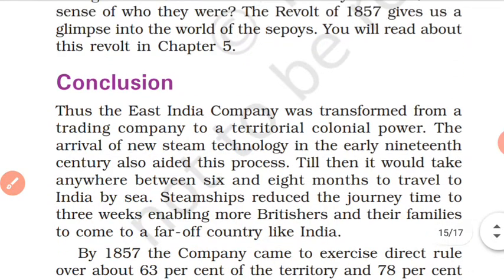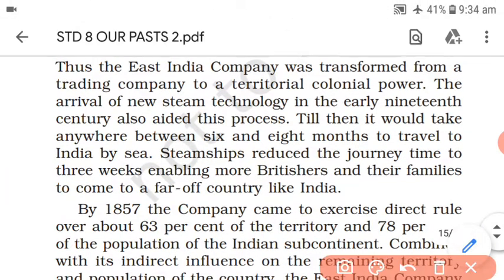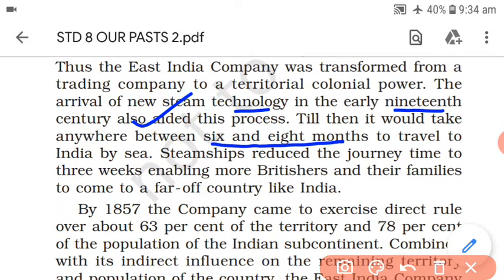Now we have reached the conclusion. Thus the East India Company was transformed from a trading to a territorial colonial power, as the title itself suggests: from trade to territory. The arrival of new steam technology in the early 19th century also helped in the process. Before steam technology, it used to take between 6 and 8 months to travel to India by sea. But with steamships, the journey was reduced to only 3 weeks.